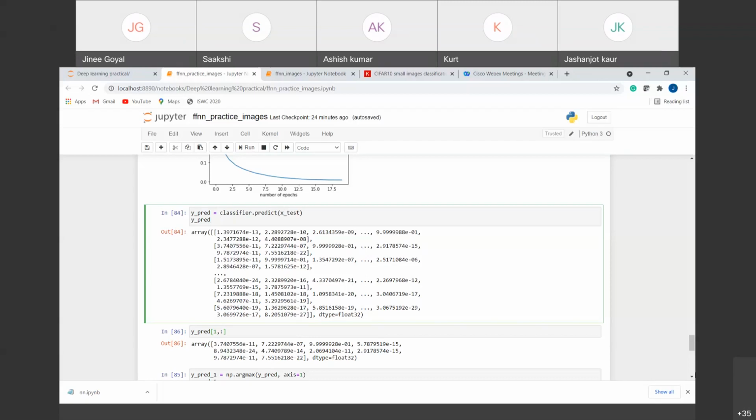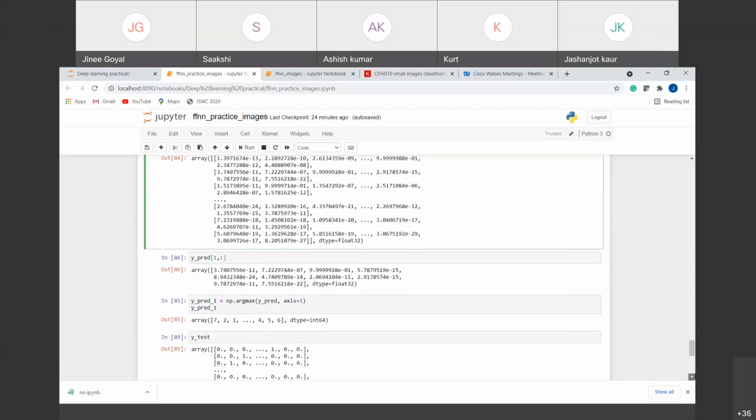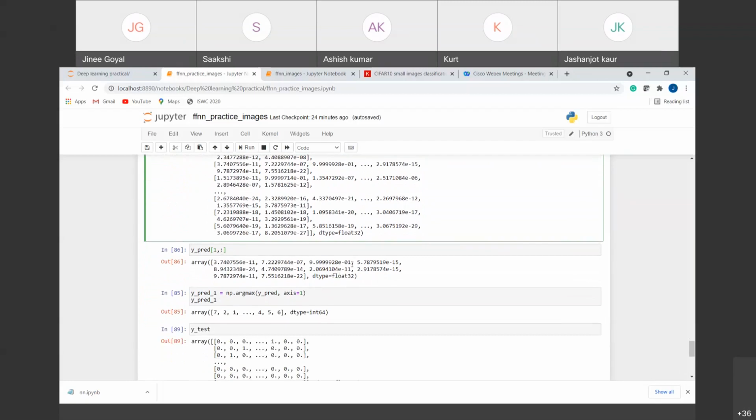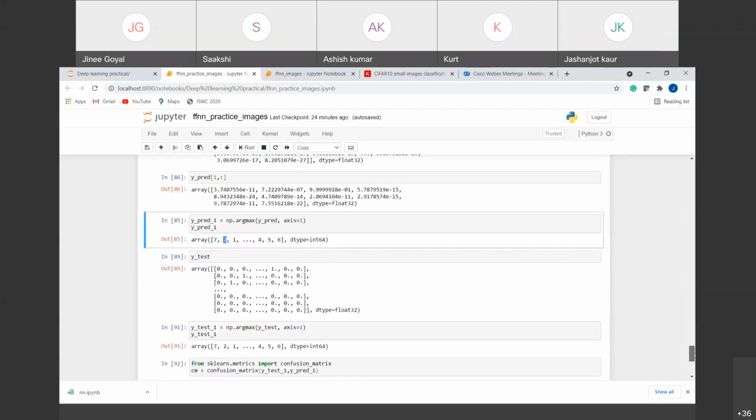In the example, we take the first output and see that the second index was giving the maximum value, meaning there was more chance that the second index would fire. So the predicted class was 2. That is how we get our final classes.